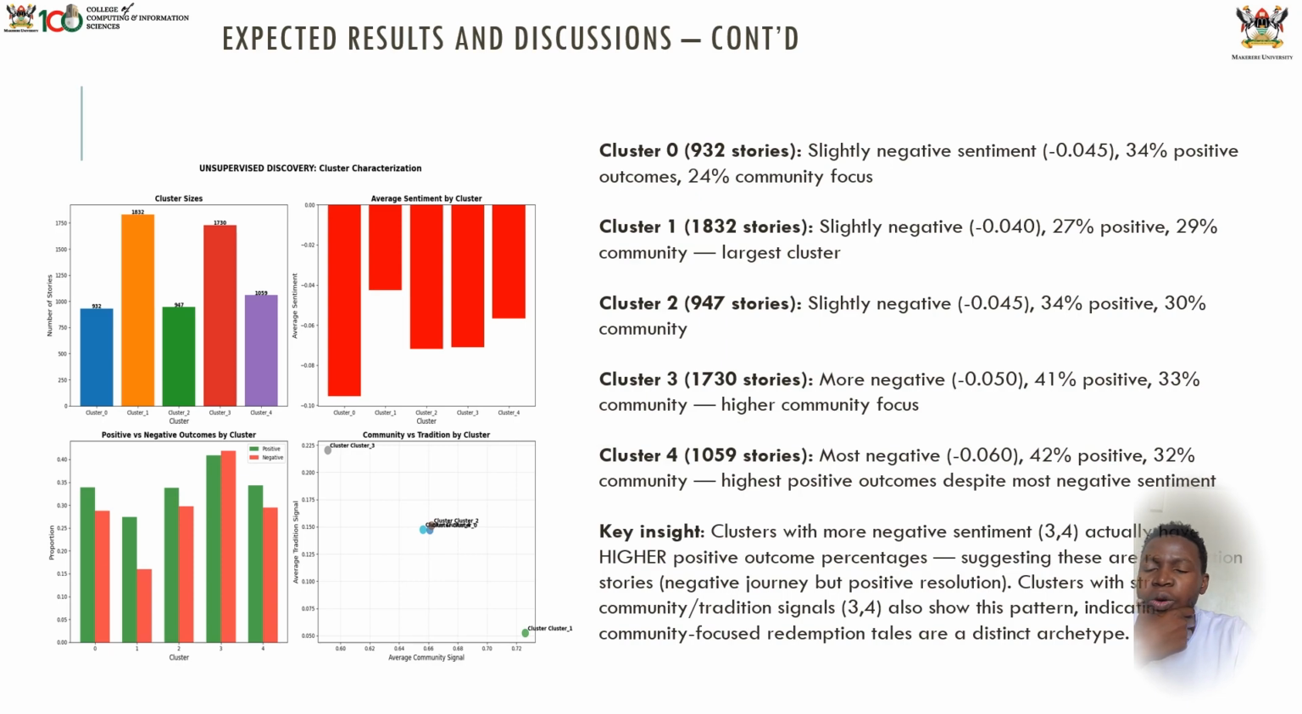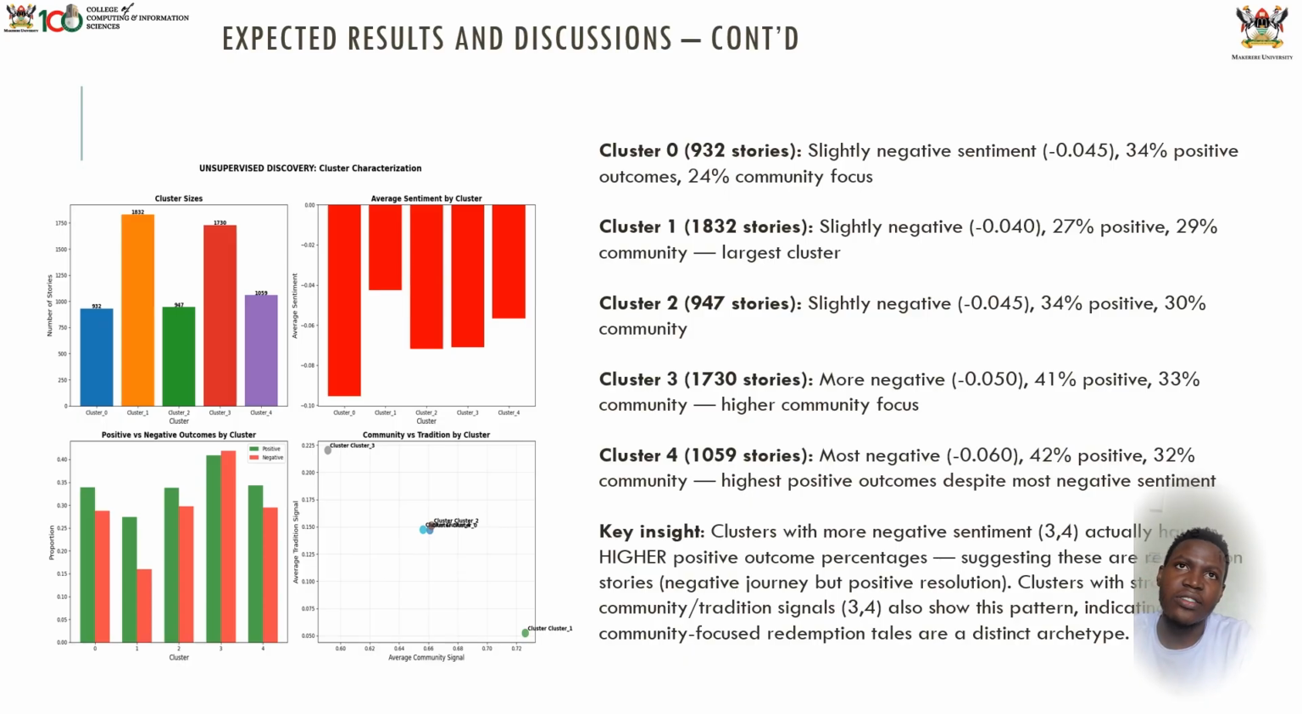Cluster 3, 1,734, we are having more negatives. Then cluster 4, most negative. What are the insights to this? We are seeing that clusters with more negative sentiment actually have higher positive outcome percentages.